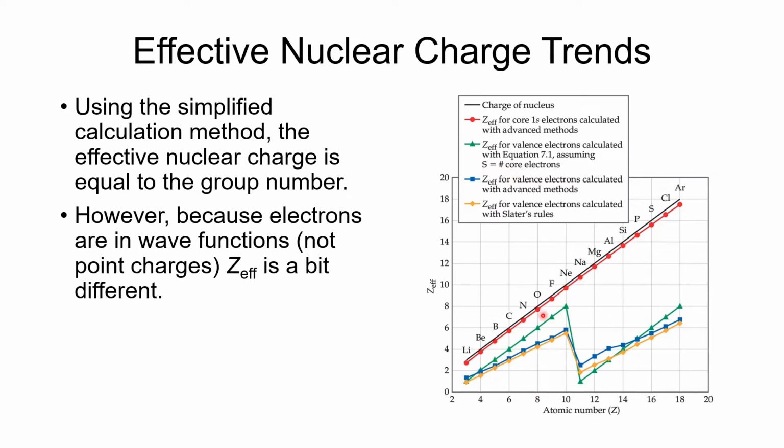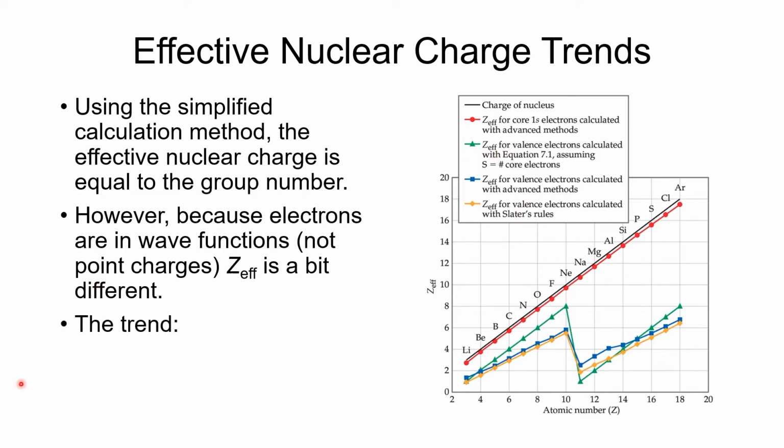And like I said, that's the number that we're going to use, although if we use some more advanced calculations taking into account the electron density, we'll see that the effective nuclear charge is a little bit less than the expected value because of the wave-like properties. There are a couple of different advanced methods we can use for that. Again, we're going to stick with this method.